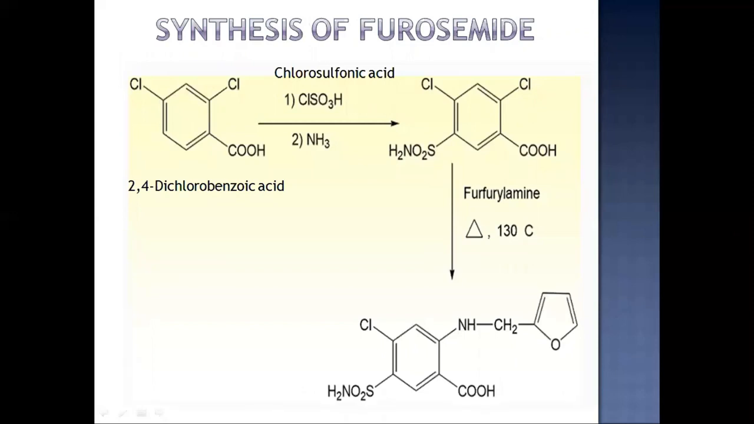Synthesis of furosemide can be done with 2,4-dichlorobenzoic acid after treating with chlorosulfonic acid and ammonia, and this intermediate is further reacted with furfuryl amine. After heating to 130 degrees Celsius, you will get the furosemide.